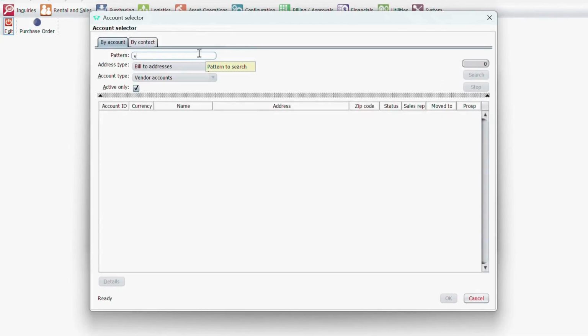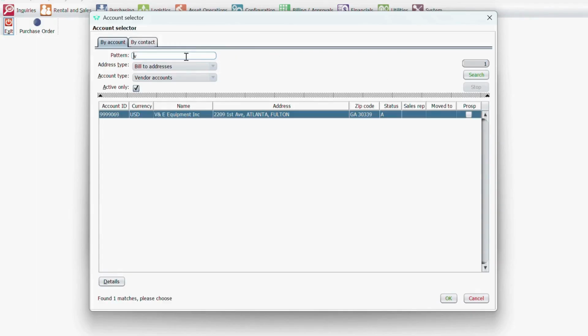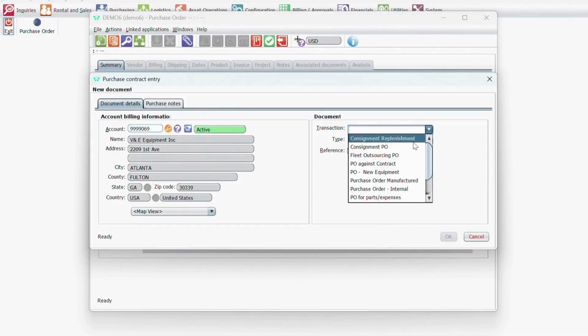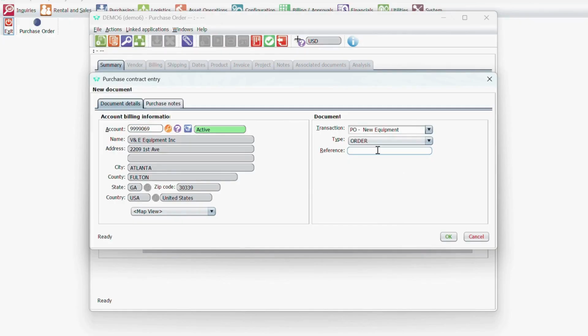We're going to search for vendor V&E equipment. Going to pick that vendor. Going to pick the transaction type, which is going to be new PO. You can reference here. I'm going to go ahead and reference John Wayne Airport job site. Hit OK.